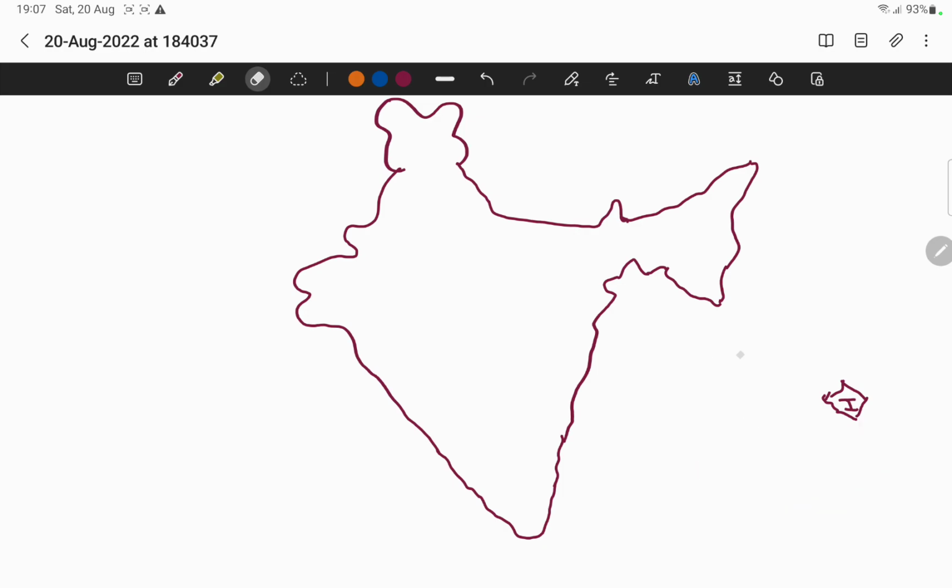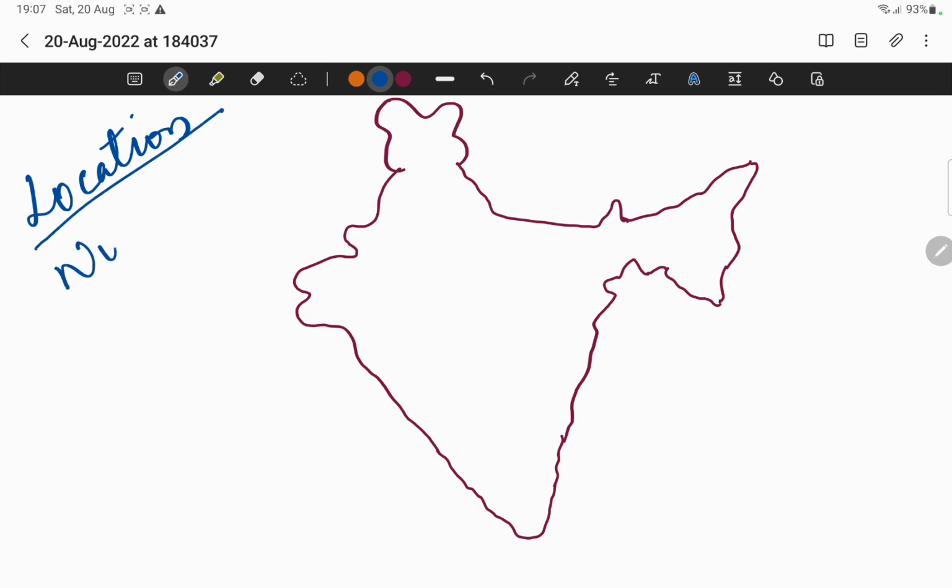India is located in the northern hemisphere. The first point is, let's see location first. It's located in northern hemisphere. Okay, so this is where India is located,